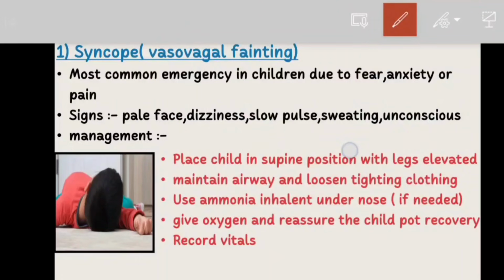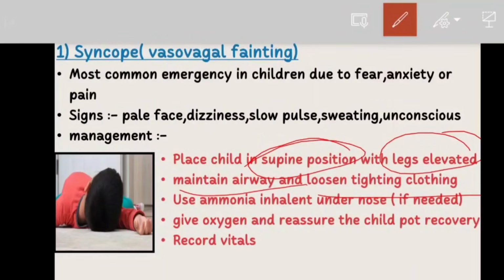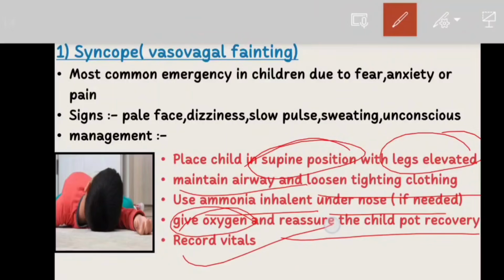Okay, now we will see the management. Remember this. First, we place the child in a supine position with the legs elevated. Then we maintain the airway and loosen tight clothing. Use ammonium inhalant under the nose if needed. Then give oxygen and reassure the child during recovery. After that, we record the vital signs. So this is the management of syncope.